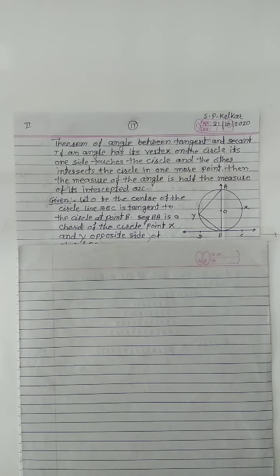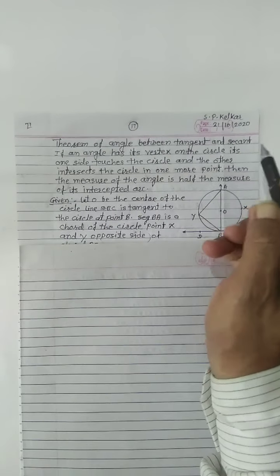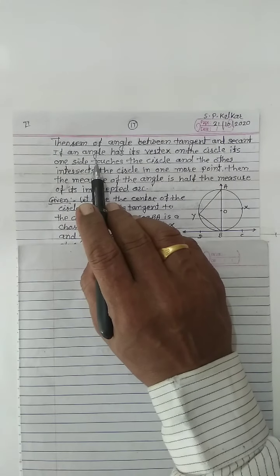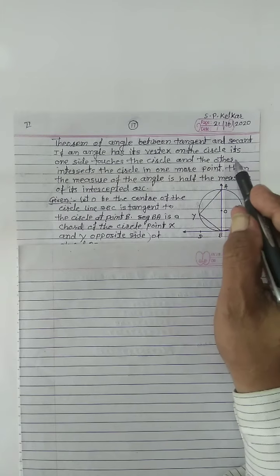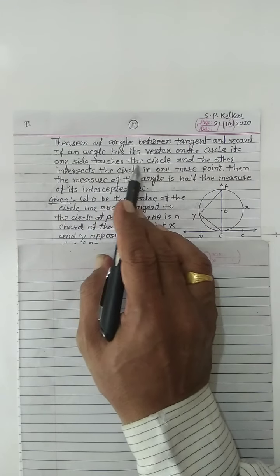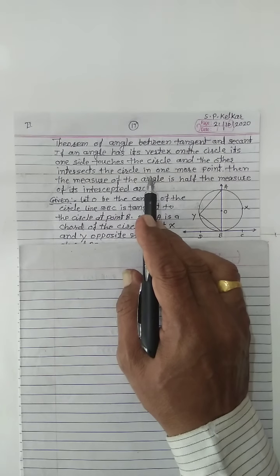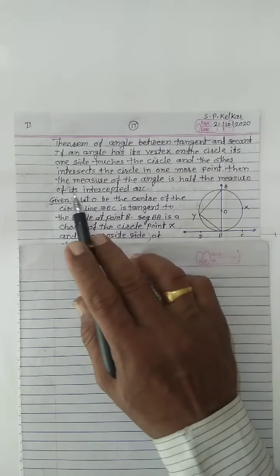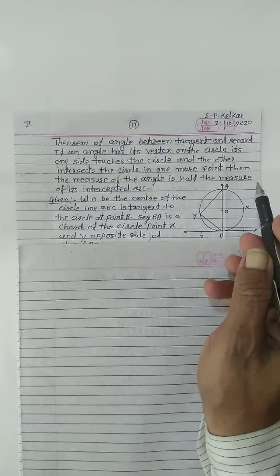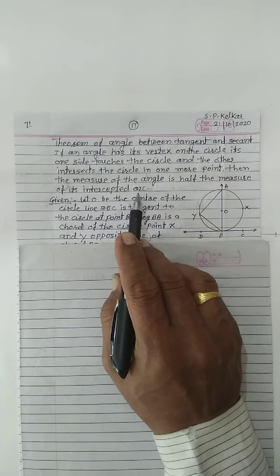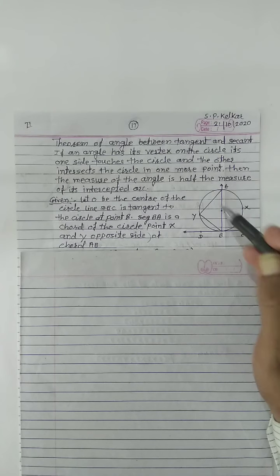Today we are going to study the theorem of angle between tangent and secant. If an angle has its vertex on the circle, its one side touches the circle and the other intersects the circle in one more point, then the measure of the angle is half the measure of its intercepted arc. Now see in this figure, angle ABC.